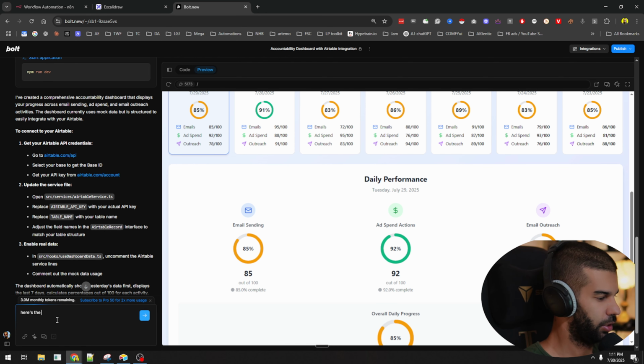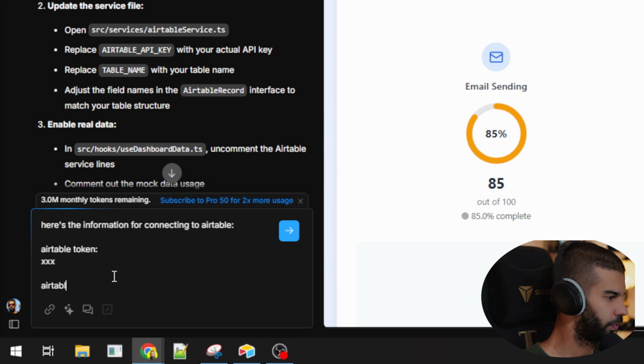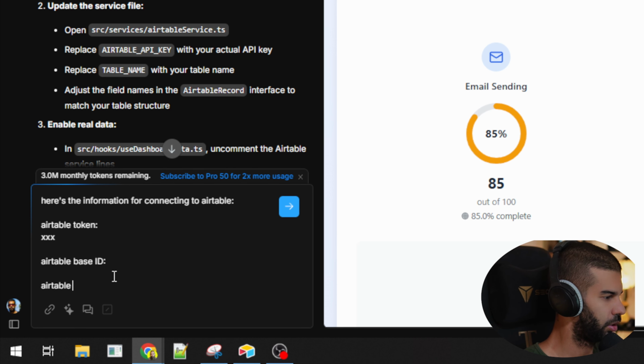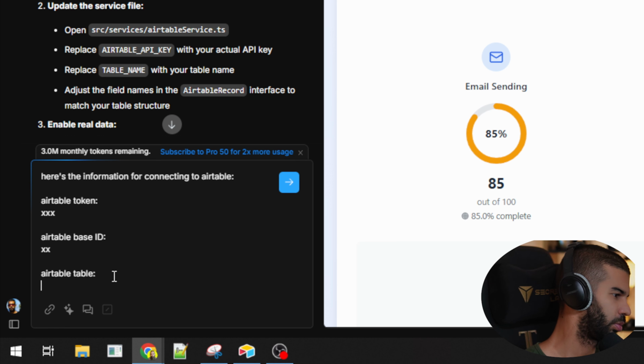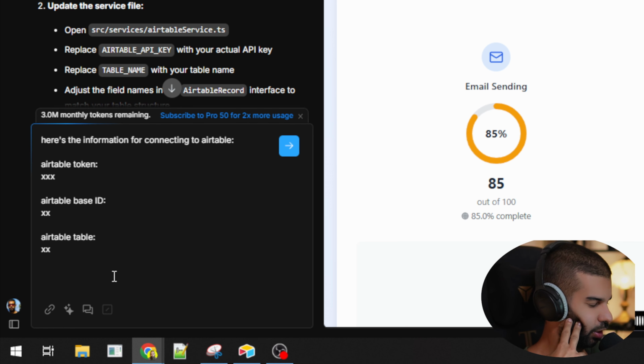Here is the information for connecting to Airtable, and here we'll need to provide Airtable token, Airtable base ID, and Airtable table. So this is all information we'll need to provide in a second. Let's also add the ability to connect via webhook through a chat, like a WhatsApp style chat interface. Let's have a button in the bottom right that allows the user to interact with our web app. To start, let's have the ability to add data for today.